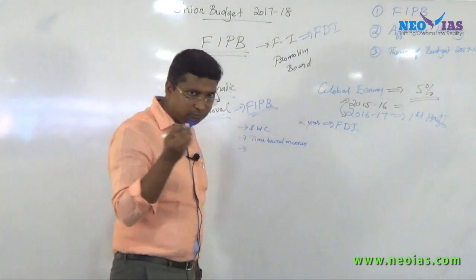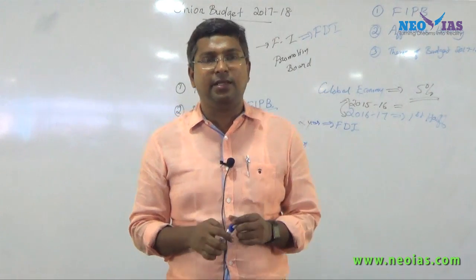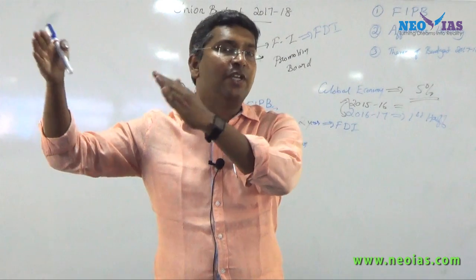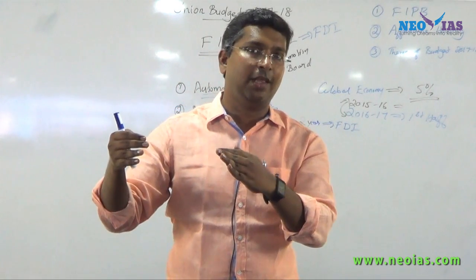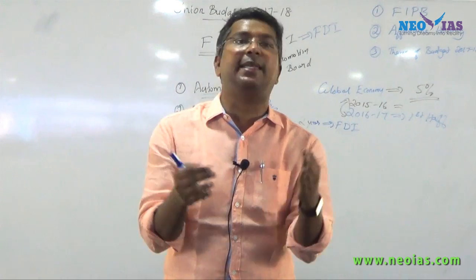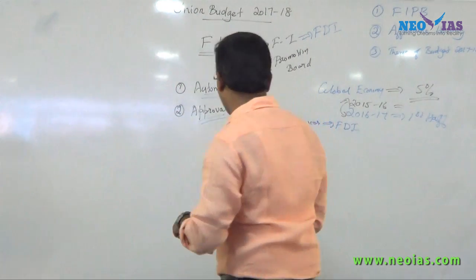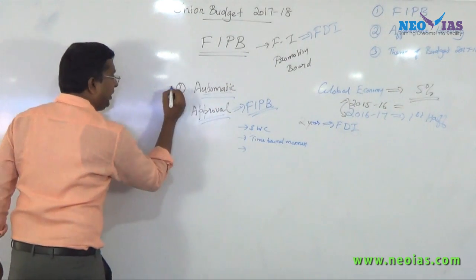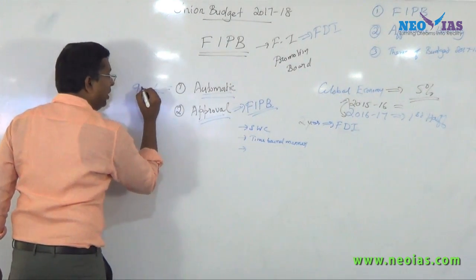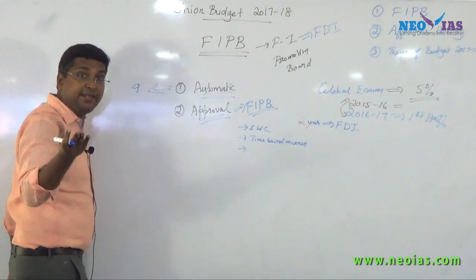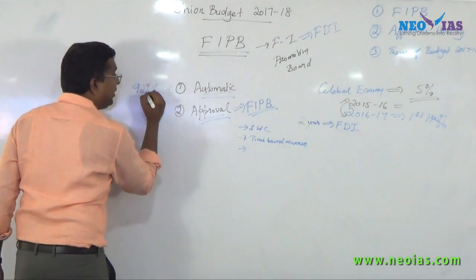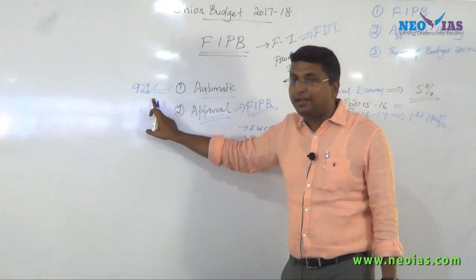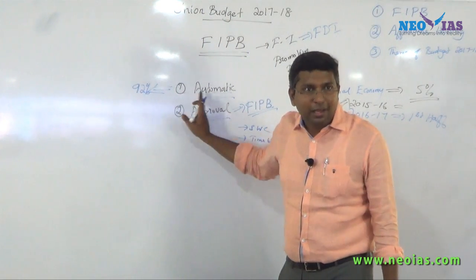Okay, so while doing so, when FIPB is there, at the same time, if you see the investment to our country in the last 2 years, what the data says is that out of the total foreign direct investment, if you look into the automatic route and approval route, more than 90%, exactly, more than 92% of the foreign direct investment is now coming through the automatic route only.